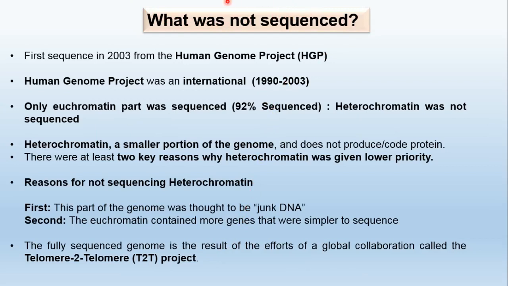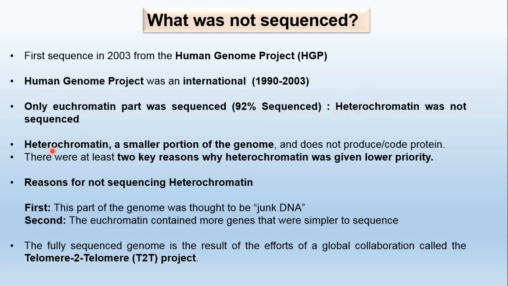So you will be curious to know what was not sequenced. First, you know that in 2003 the Human Genome Project was released. The Human Genome Project was an international project which started in 1990 and completed in 2003. Only the euchromatin part was sequenced, which consists of 92% of the entire genome, and the heterochromatin was not sequenced.